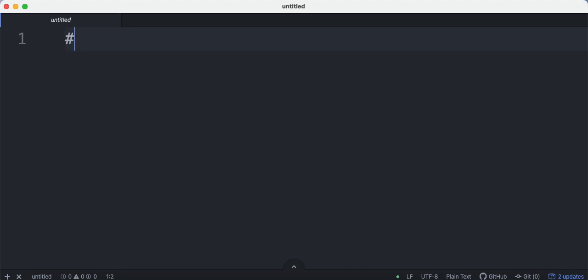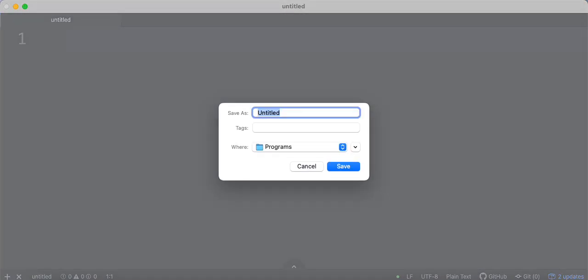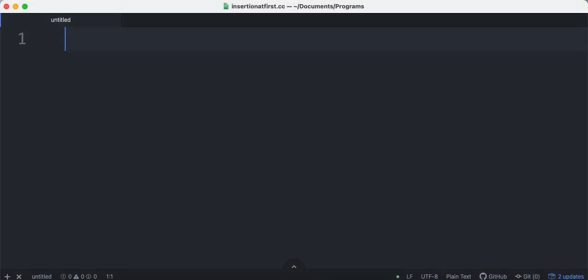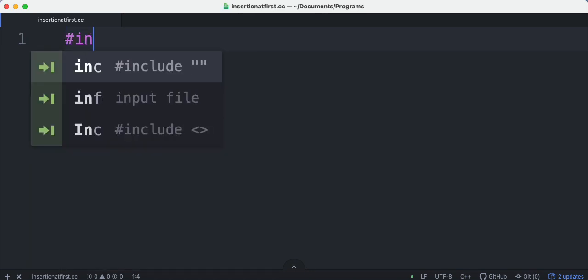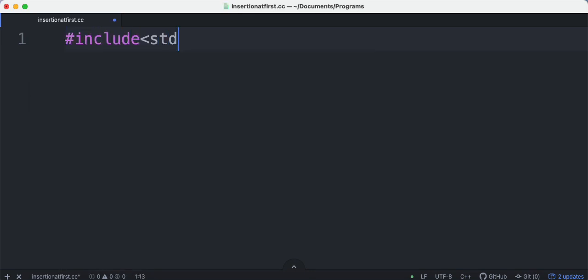Let's start coding. Let me store the file. This is insertion at first. Let's say this .cc. Okay. Please pay attention here. So this is #include <stdio.h>, and then let's say we want to create a node.